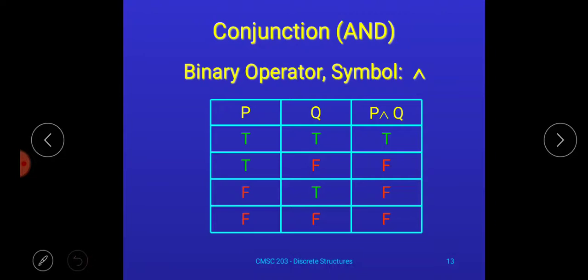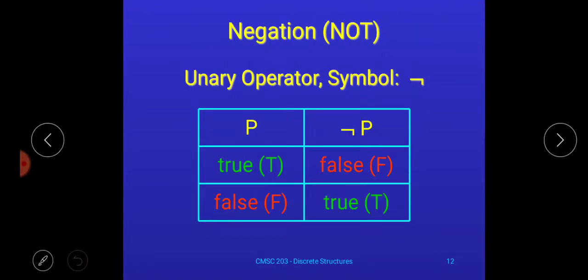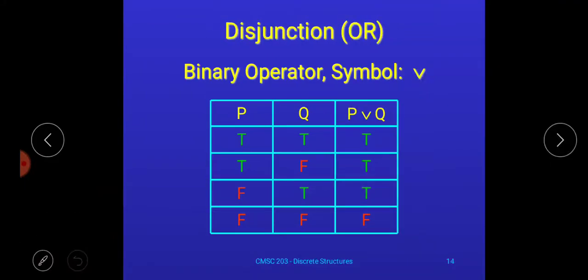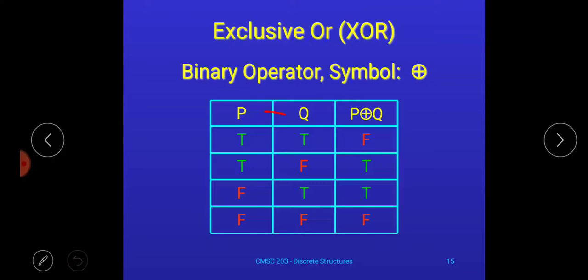Again I just want to revise all, because as I said earlier, we have to take reference of all during problems. First one is negation. Negation we all know: true becomes false and false becomes true. Then in case of and, if both are true, the result will be true, otherwise the result will be false. In case of or, if both are false, then the result is false, otherwise true. In case of exclusive OR, if same values are there, either true or false, the result will be false, otherwise true.